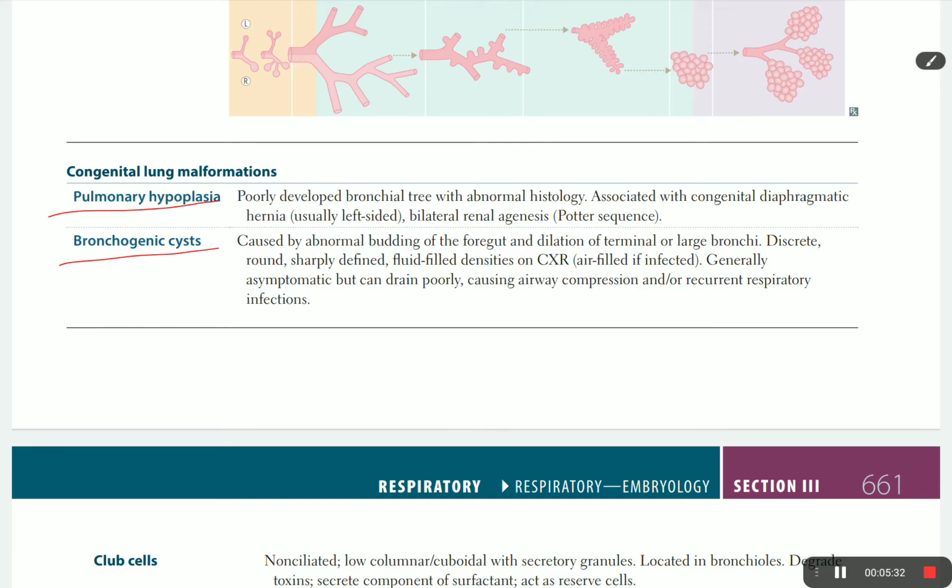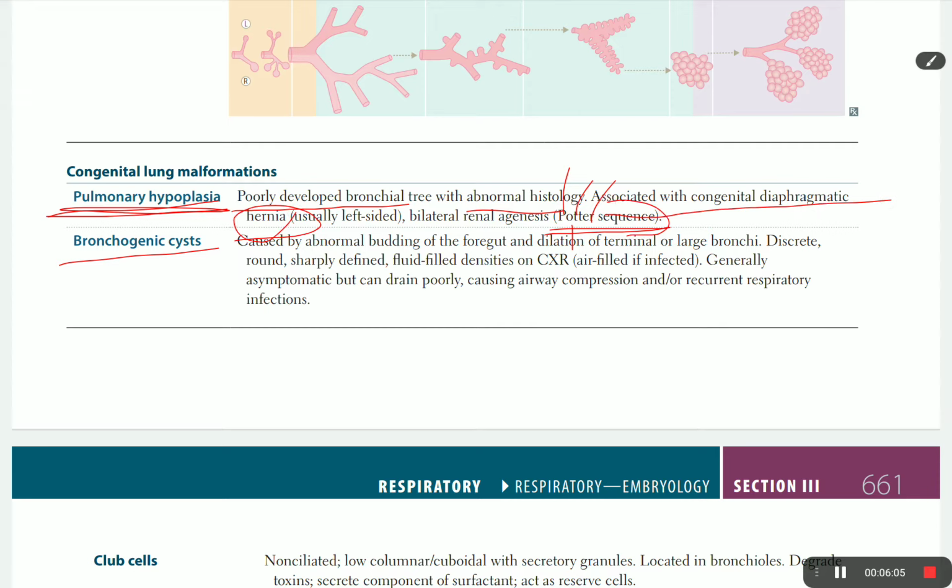So let's talk about some abnormalities or malformations that happen in this embryological development: pulmonary aplasia and bronchogenic cyst. Pulmonary hypoplasia is the most common thing associated with the Potter sequence, which we already talked about in the renal system, which is oligohydramnios, containing pulmonary hypoplasia, twisted face and limbs, and renal agenesis, with a poorly developed bronchial tree. It is also associated with congenital diaphragmatic hernia.